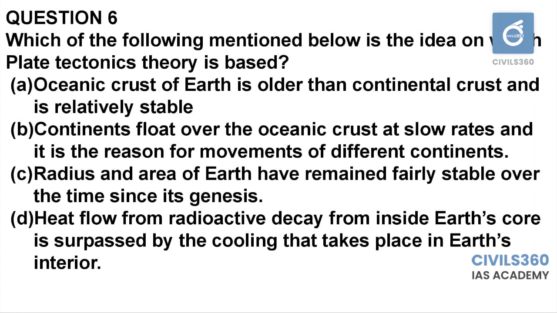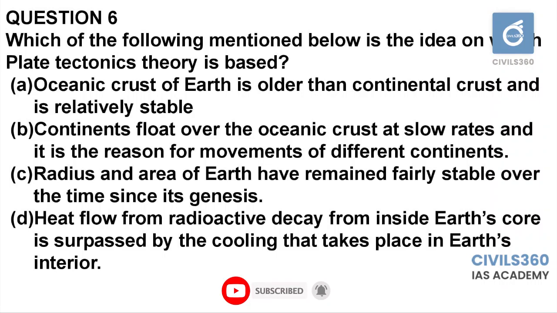Similarly, option D can also be eliminated because plate tectonic theory will also include the mantle convection theories as well, because the hot magma is emerging from the asthenosphere and from the mantle part. So the radioactive decay and the production of mantle, it is coming to the earth's surface as magma. So that means the heat flow from radioactive decay from inside earth is not surpassed. If it was surpassed, such actions would not be happening in the earth's crust. So option C is the answer.